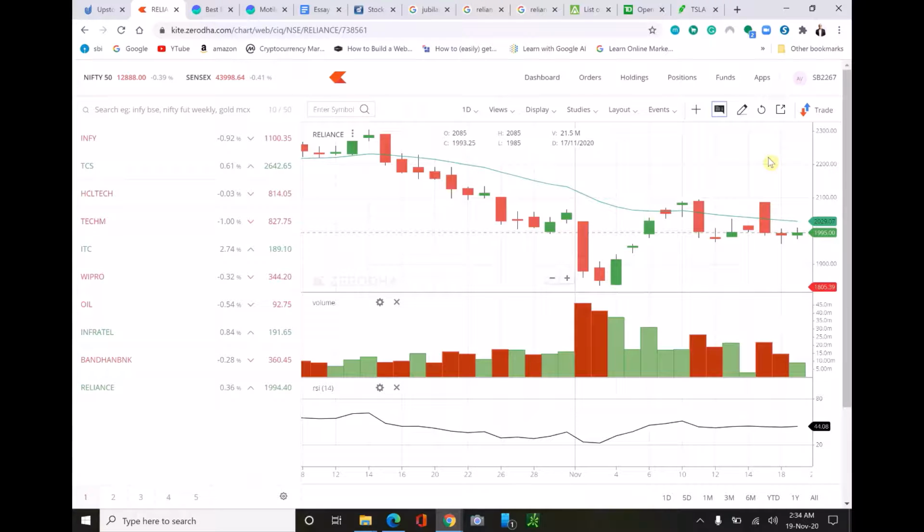And the contract prices also depend on this. If it's in the money, you need to pay more money for that, because as the stock already crossed the price, it won't fall below that, so it will be costly. And near the money, it will be a medium and average kind of price. If you are buying Reliance 2200 or 2300, it will be cheaper because it's a lot higher, and for a stock it will be difficult to go there.